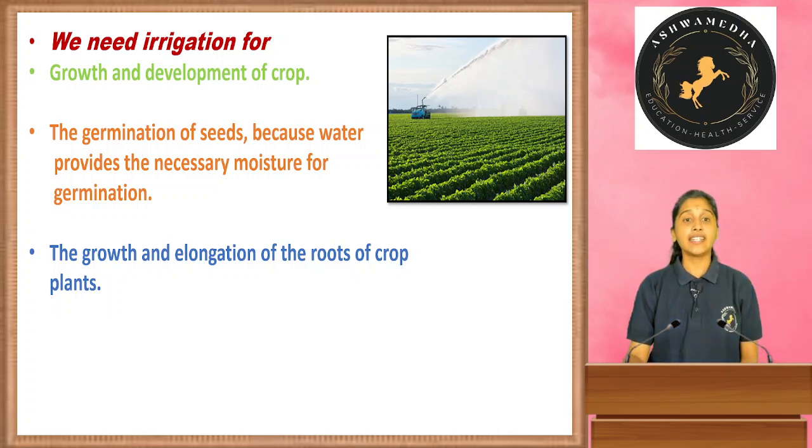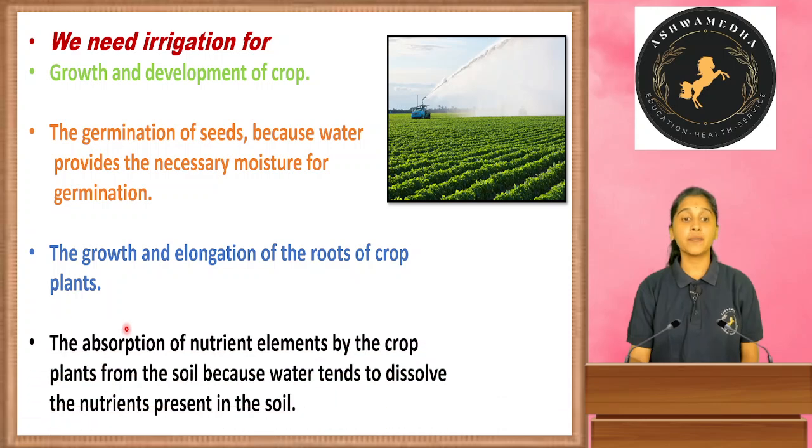And the next is we need irrigation for the absorption of nutrient elements by the crop plants from the soil, because water tends to dissolve the nutrients present in the soil.